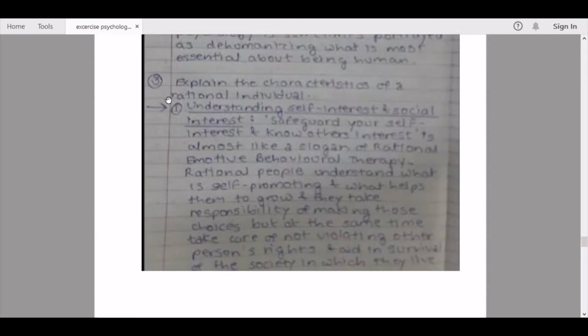Rational people understand what is self-promoting and what helps them to grow, and they take responsibility for making those choices. But at the same time, they take care of not violating other persons' rights and the survival of the society in which they live.